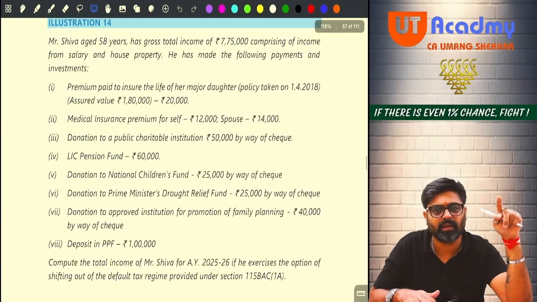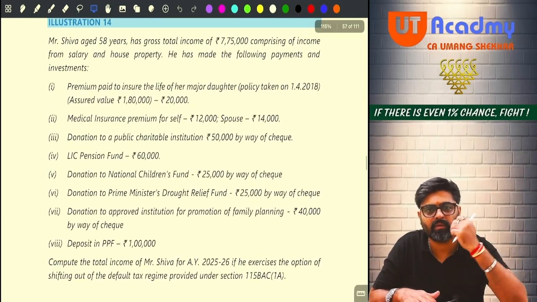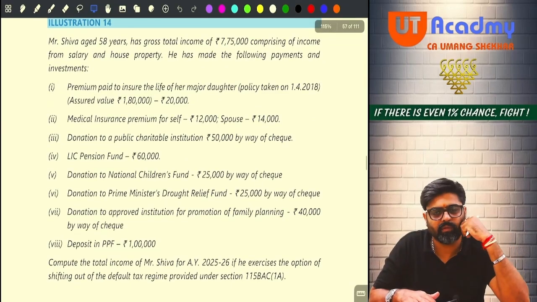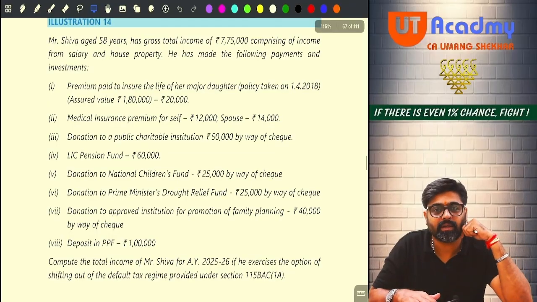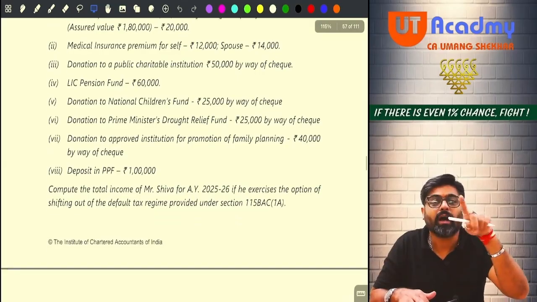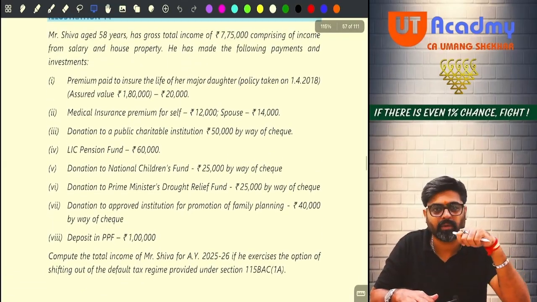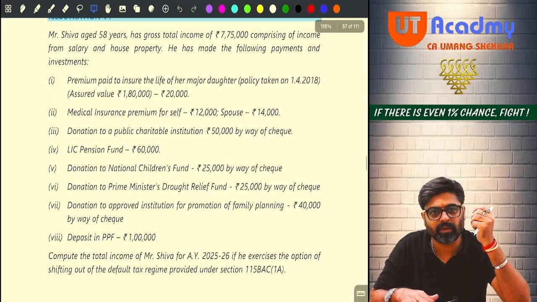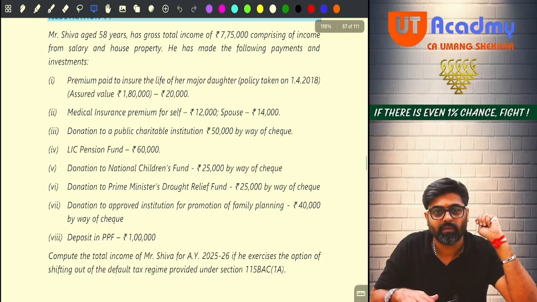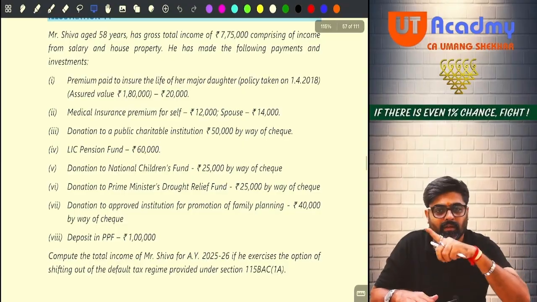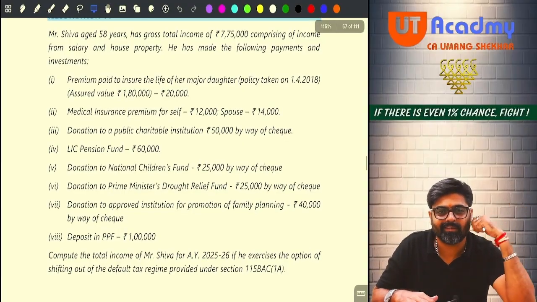Do you have salary details? Give me the salary details. From that I will calculate salary. If no salary details, thank you, salary is equal to nil. Second thing which I am supposed to do is house property. Question, do you have house property? So check the details of house property. If given there, calculate house property. Or the house property income, they will calculate and give it to you. If no details given, income from house property is equal to nil.